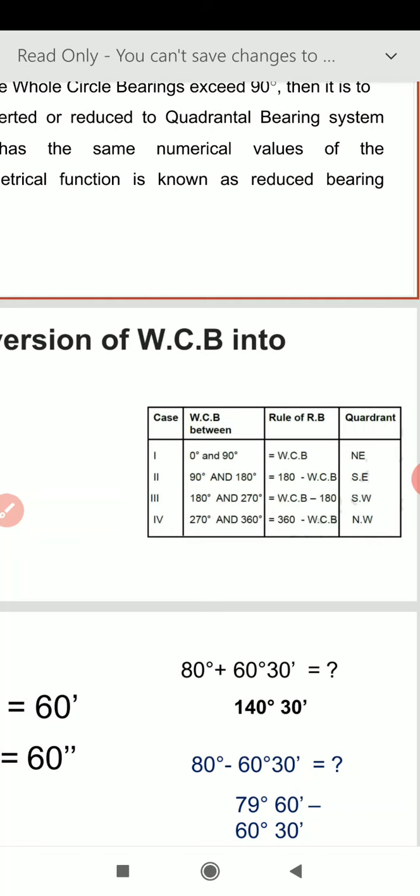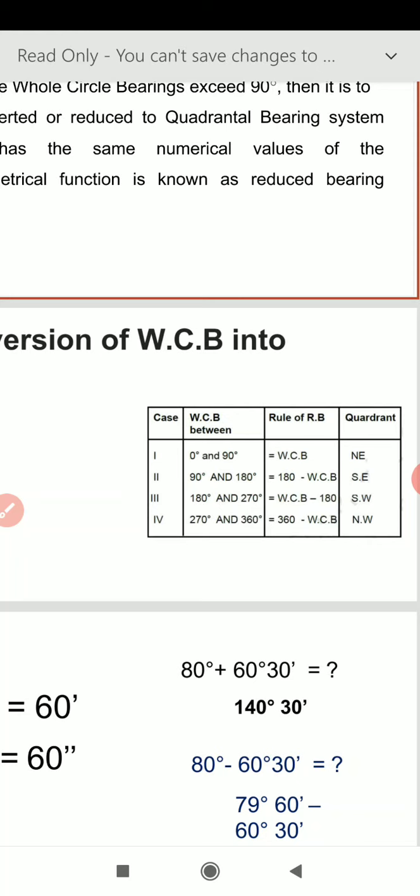So 360 minus 300 means 60 degree will be the answer in the quadrantal bearing system, and now we have to apply the direction only. Now the line is in the fourth quadrant, so the direction is northwest. So the answer in quadrantal bearing will be north 60 degree west.